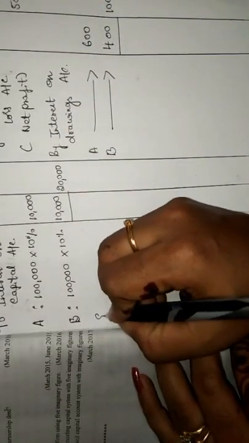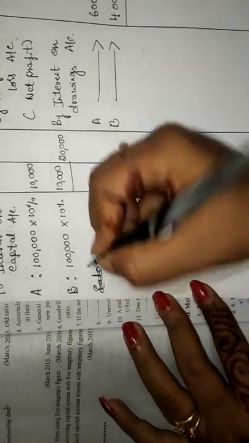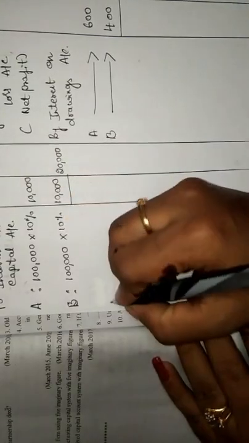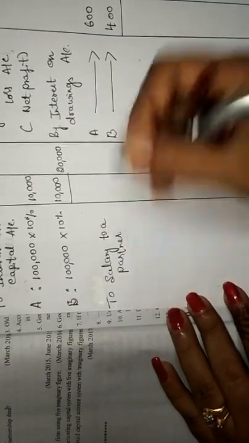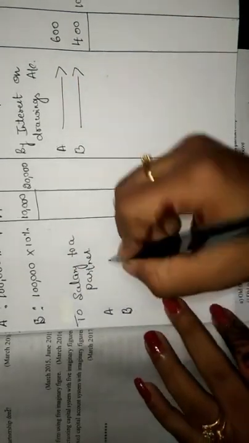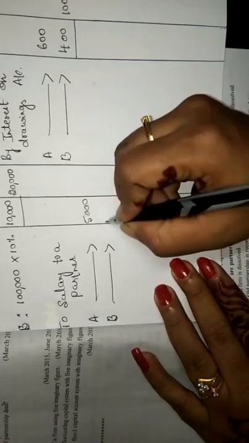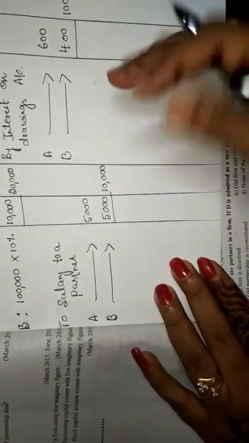Next comes salary to a partner. So I will take down here, to salary to partner. Here I will consider A and B. A's salary is 5,000 and B's is also 5,000. So the total is 10,000.